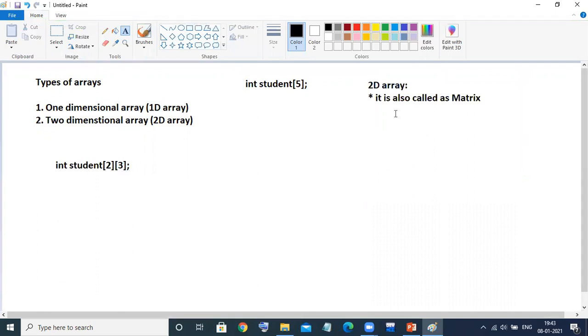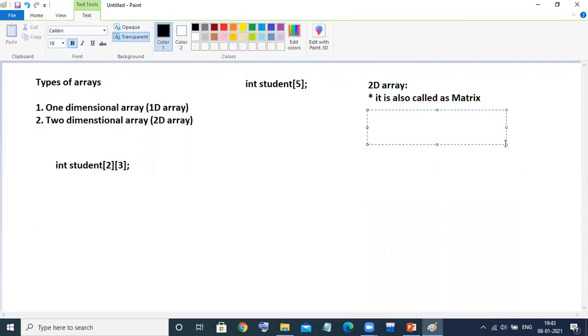Whenever you want to represent tabular data, go for a two-dimensional array.